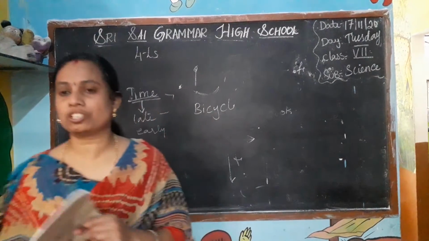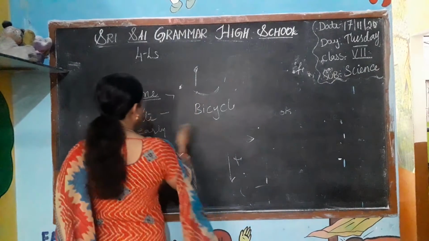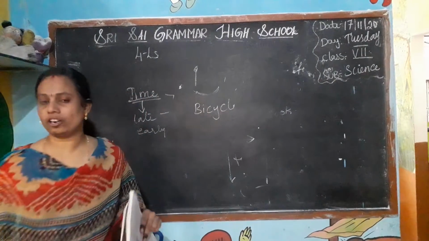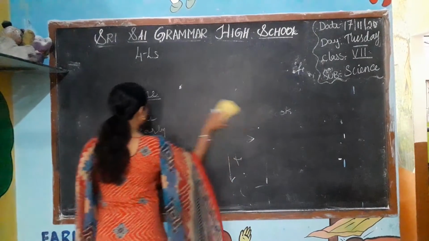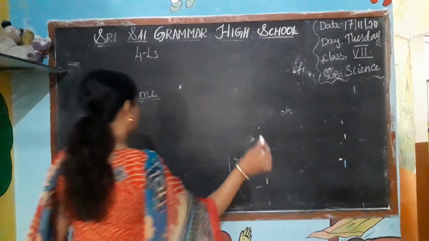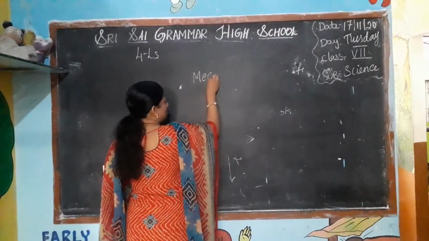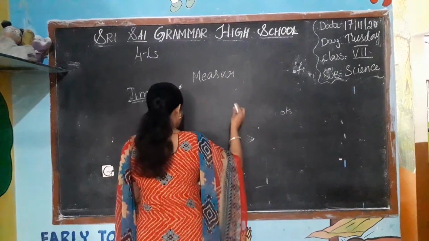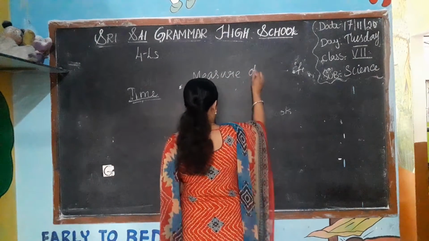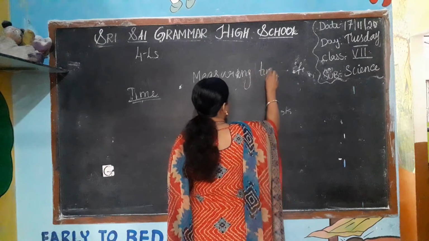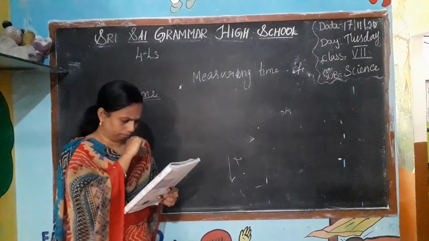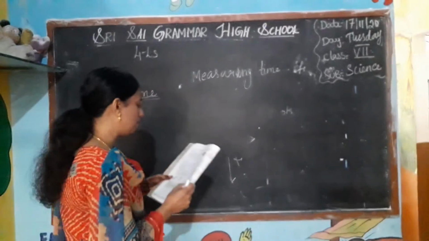So how are we able to measure the time, or how to estimate the time? How we are measuring the time? Estimate or measure? Measure, okay. Measuring time. How we are able to measure the time? Okay, we will measure the time.